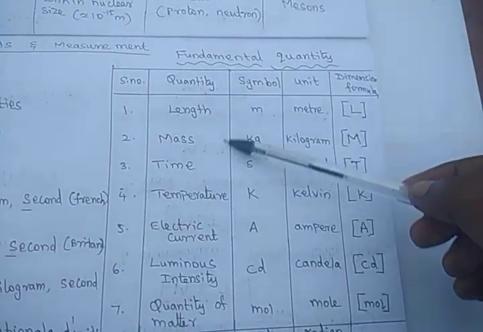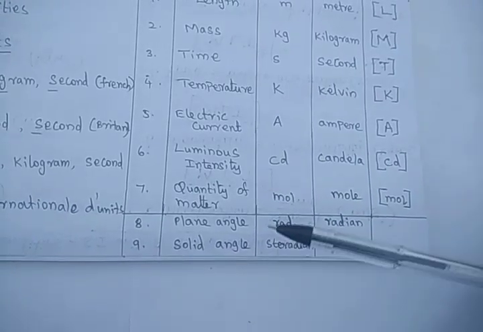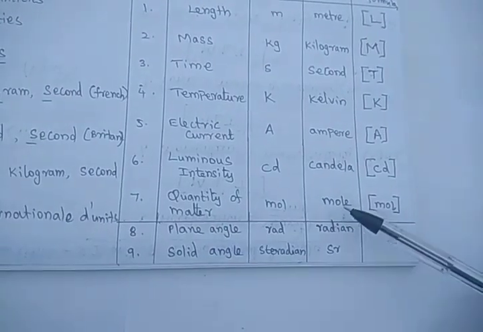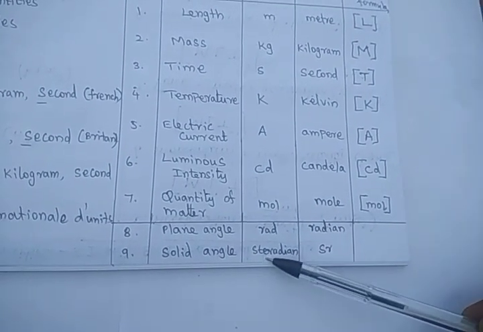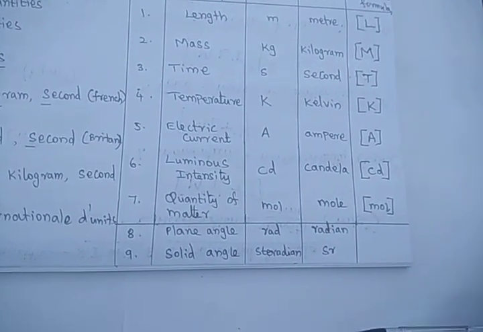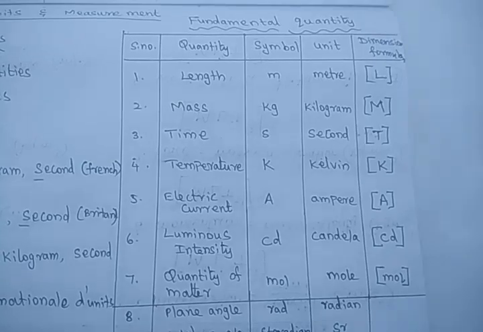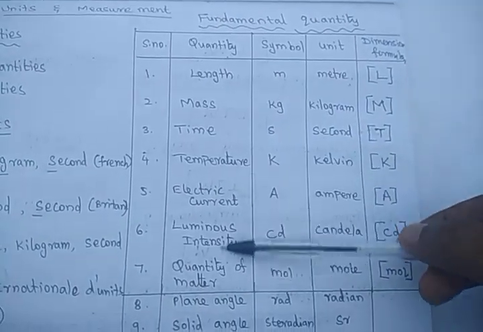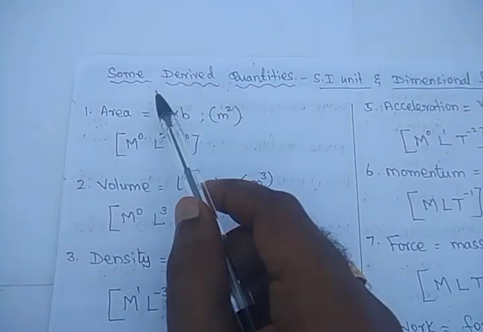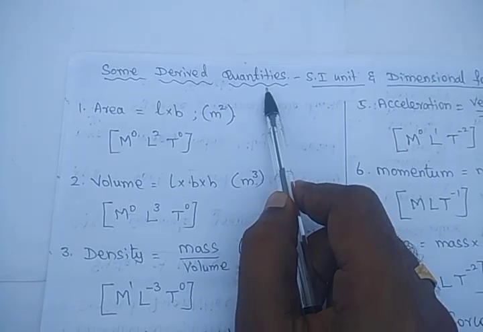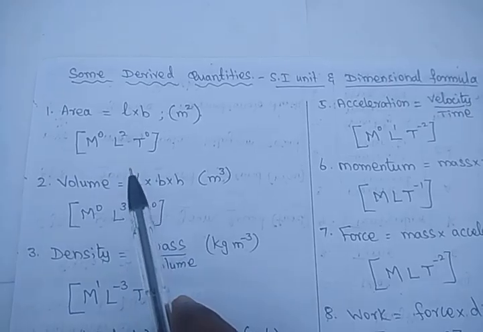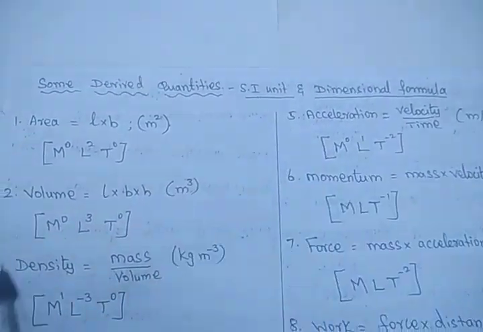Apart from these 7 fundamental quantities, we have some supplementary quantities, that is plane angle and solid angle. The SI unit of plane angle is radian and of solid angle is steradian. These are the symbols of plane angle and solid angle. Dear students, remember these 7 fundamental quantities. As already told, the derived quantities are derived from the fundamental quantities. Let us see some derived quantities with SI unit and dimensional formula.